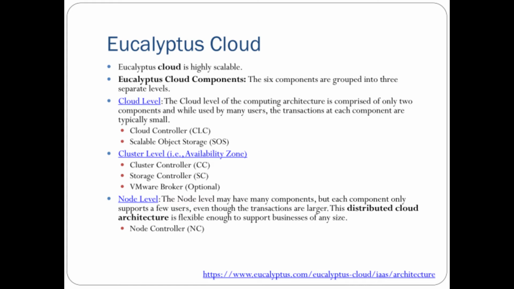Then the cluster level consists of three types of components, beginning with the cluster controller and the storage controller. The cluster controller is basically the front end, and it communicates with the other components. It manages virtual machines for different kinds of service level agreements for every cluster. Then the storage controller is equivalent to Amazon's service, which is Eucalyptus block storage. So Eucalyptus block store and storage controller are equivalent.